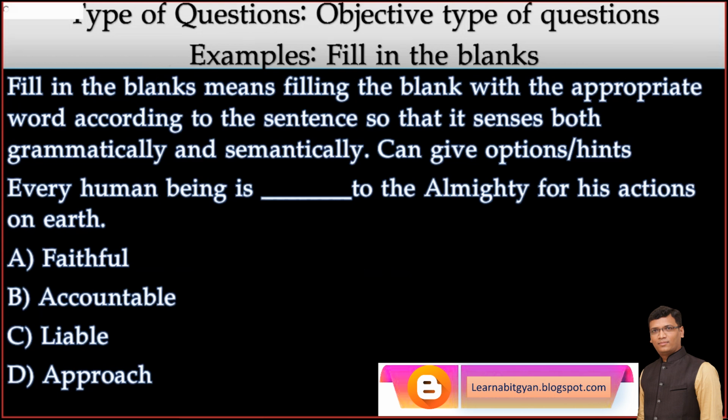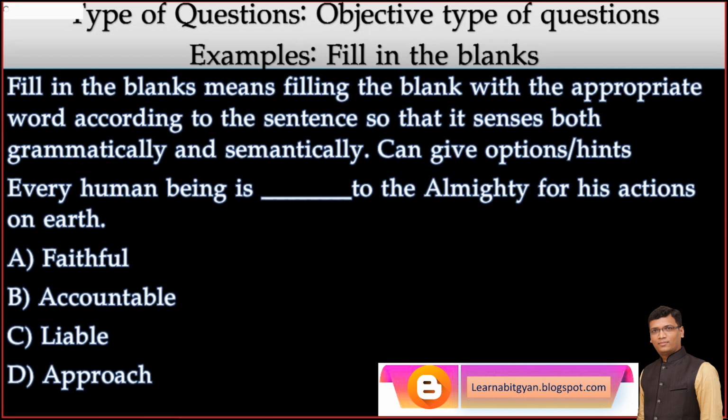Sometimes options are given, sometimes options are not given. Every human being is blank to the Almighty for his actions on the earth. Now, what is the right answer? Accountable. Excellent. Accountable is the correct answer.